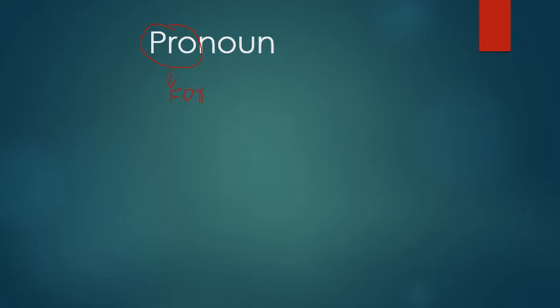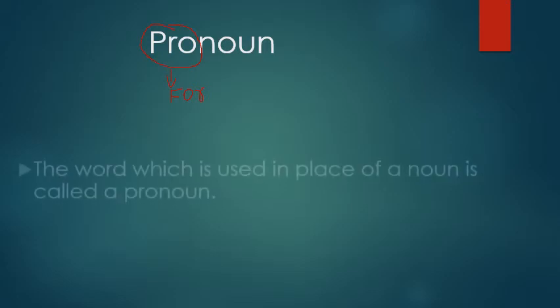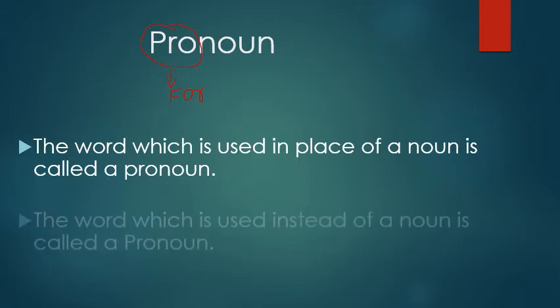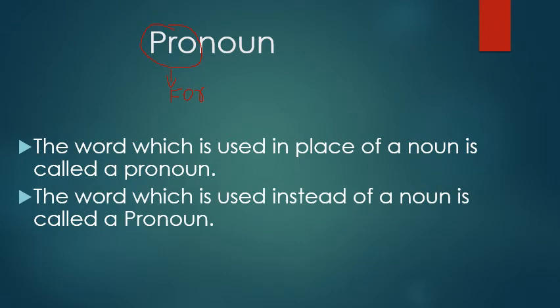So now what do we mean by this? Pronoun means the word which is used for noun is called a pronoun. In other words, we can also say the word which is used in place of a noun is called a pronoun. In some other words, we can also say the word which is used instead of a noun is called a pronoun.